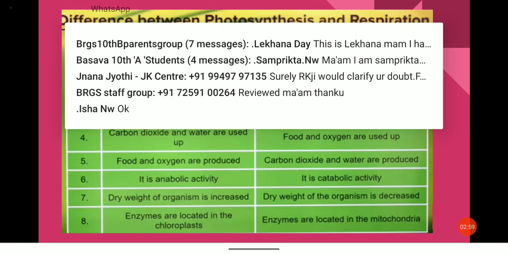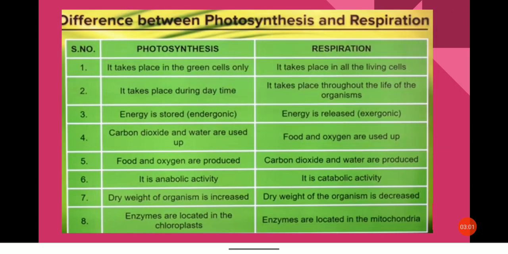And photosynthesis is an anabolic activity. Anabolic activity means the simpler forms get together and produce a complex substance, that is glucose. In respiration, it is catabolic activity. In respiration, all the complex substances convert into simpler forms. So that is called catabolic activity.